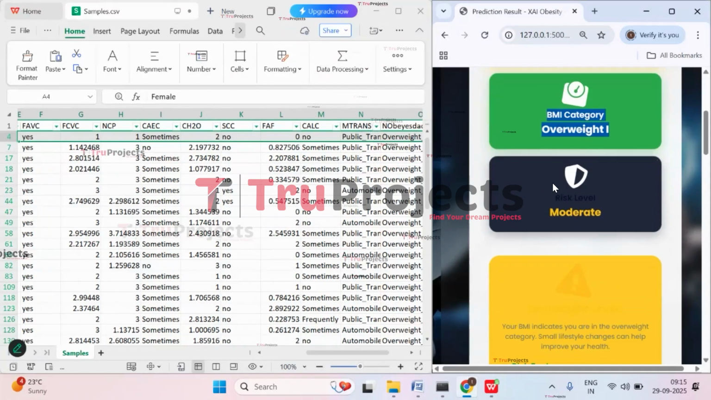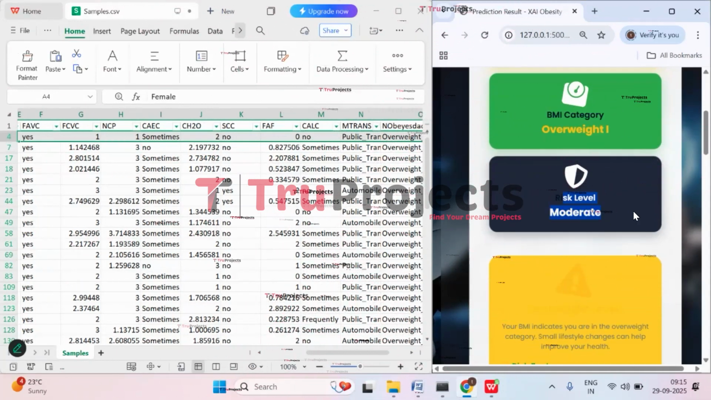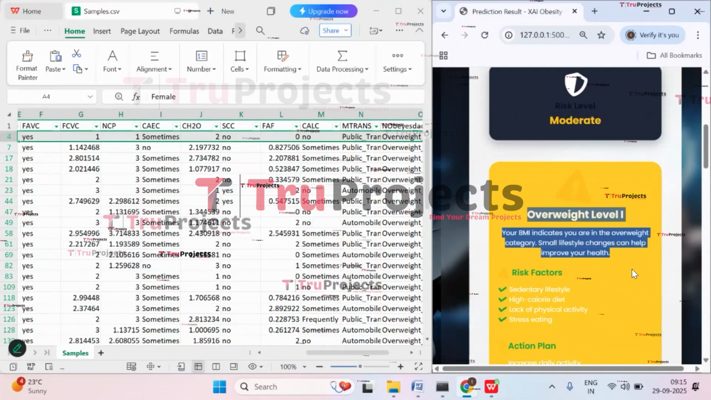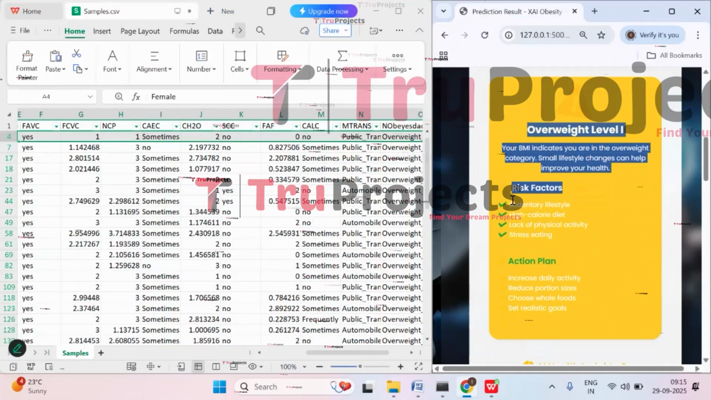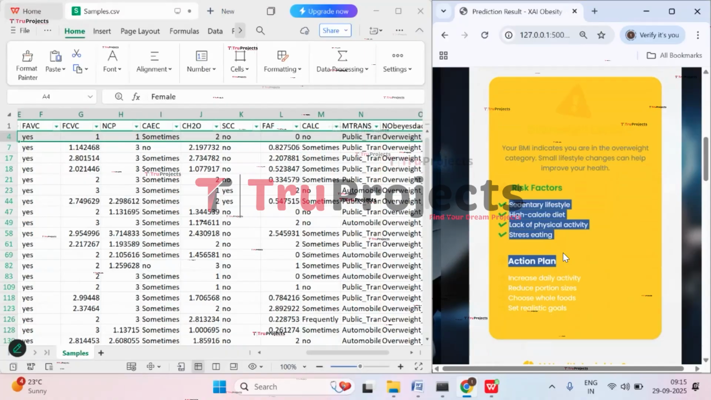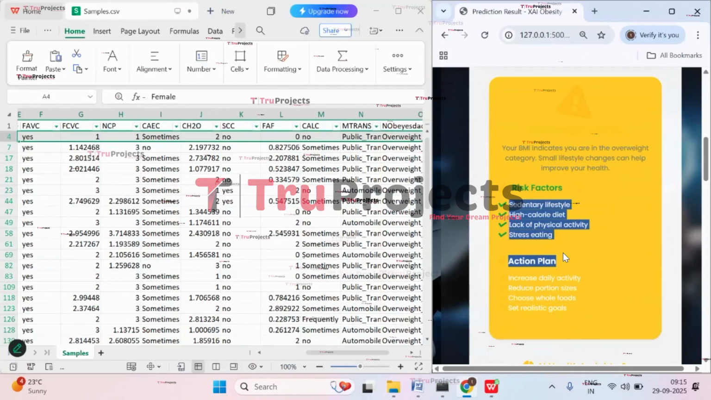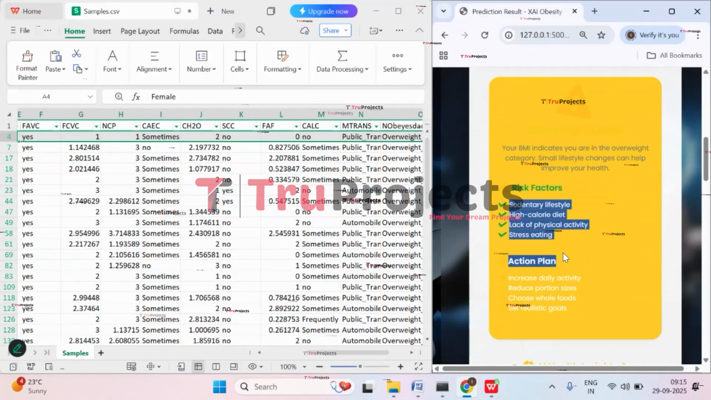And here we have risk level, it is moderate. And here we have overweight level 1. So it is at overweight level. Actually, obesity is the next stage. Overweight is the initial stage. So obesity comes after overweight.